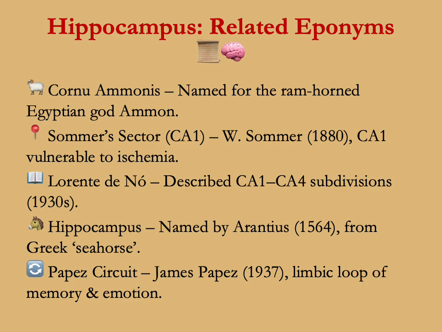Hippocampus-related eponyms: cornu-ammonis, named after the ram-horned Egyptian god Ammon; Sommer sector or CA1, W. Sommer, 1880. CA1 is also vulnerable to ischemia. Lorente de Nó described CA1 to CA4 subdivisions in the 1930s. Hippocampus was named by Arantius in 1564 from the Greek for seahorse. Papez circuit, or James Papez in 1937, the limbic loop of memory and emotion.